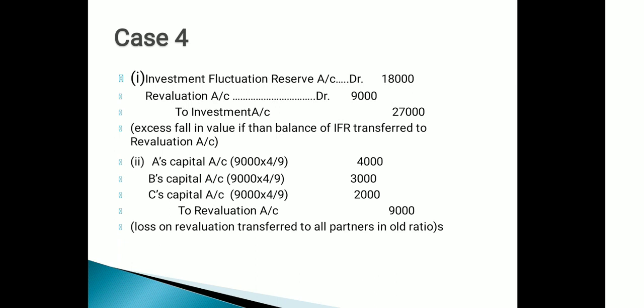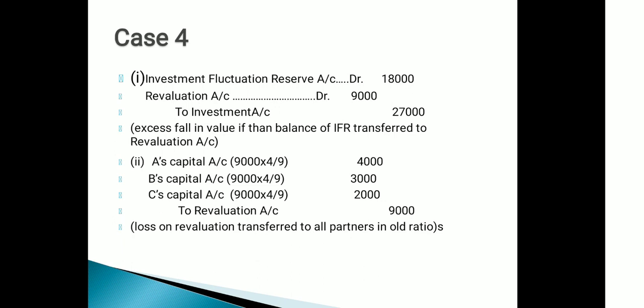We have only 18,000, but the market value decreases by rupees 27,000. So first of all, we fully utilize the reserve of 18,000, and the rest, that is 9,000, will be transferred to the revaluation account.